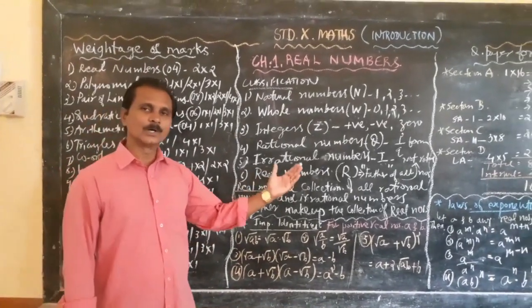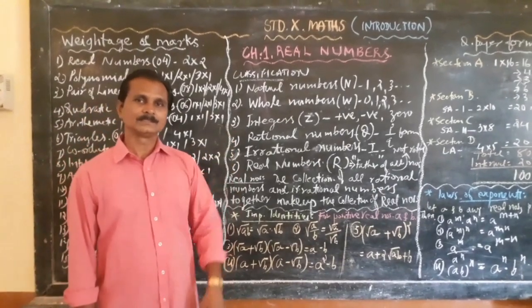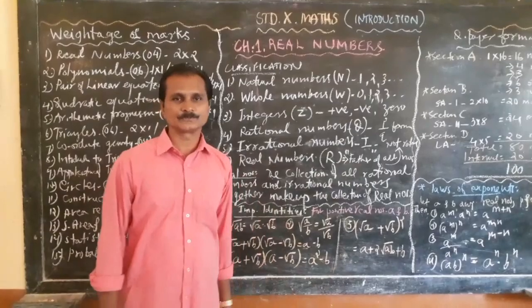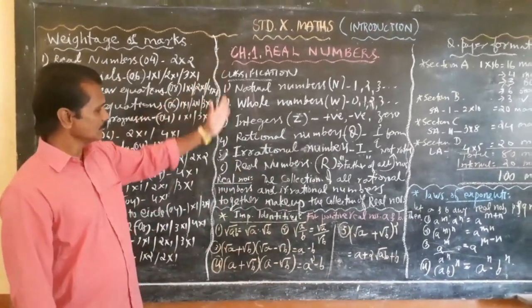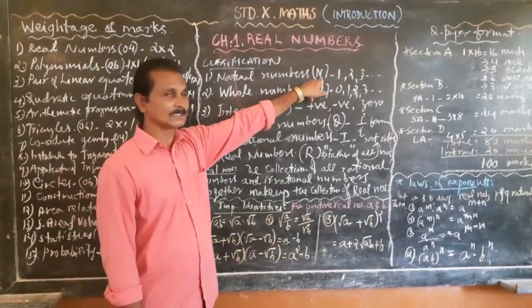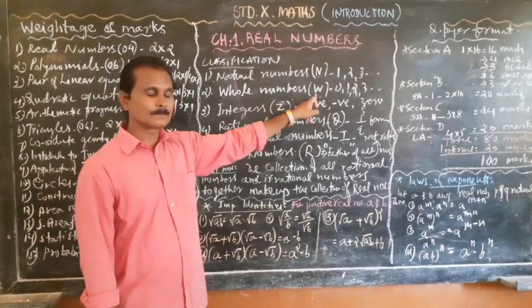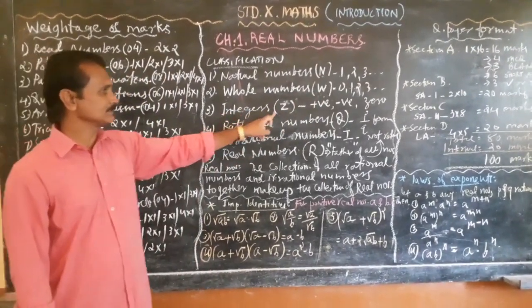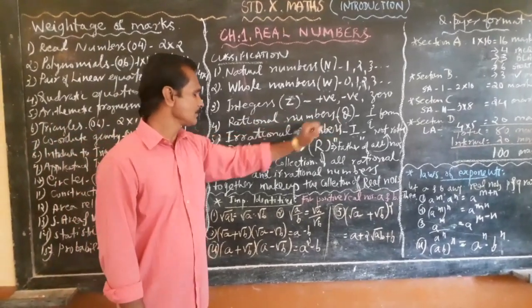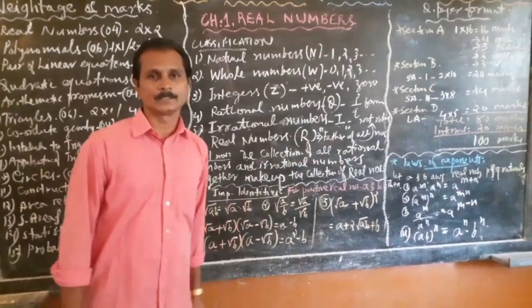You can include root 2, root 3, and also pi, etc. in the irrational numbers. So you have seen groups 1 up to 5. Natural numbers are represented by N, whole numbers by W, integers by Z, rational numbers by Q, and irrational numbers by I.